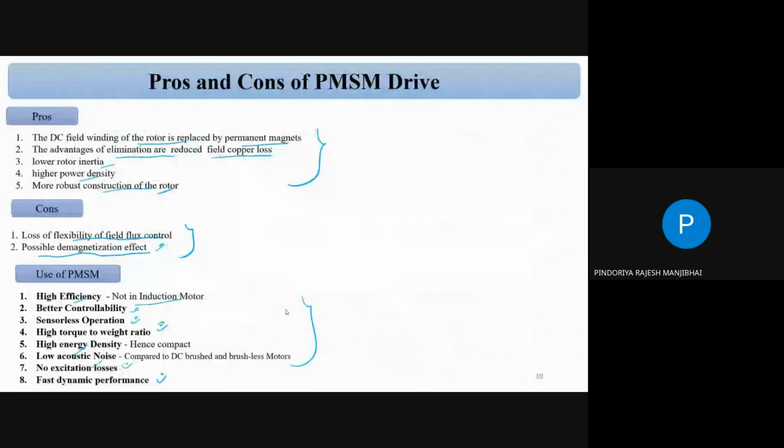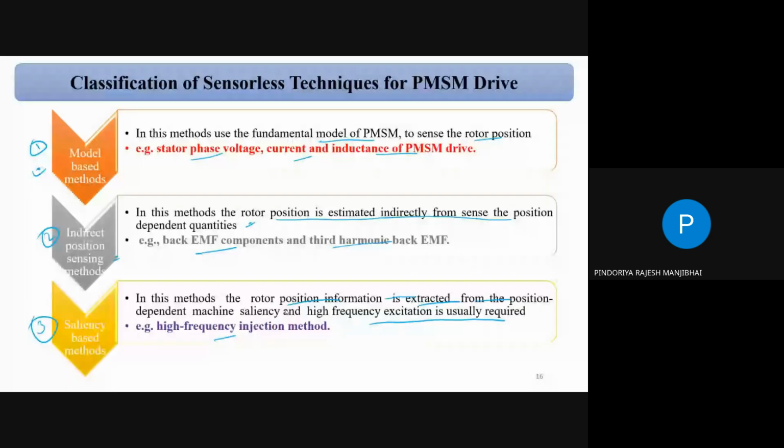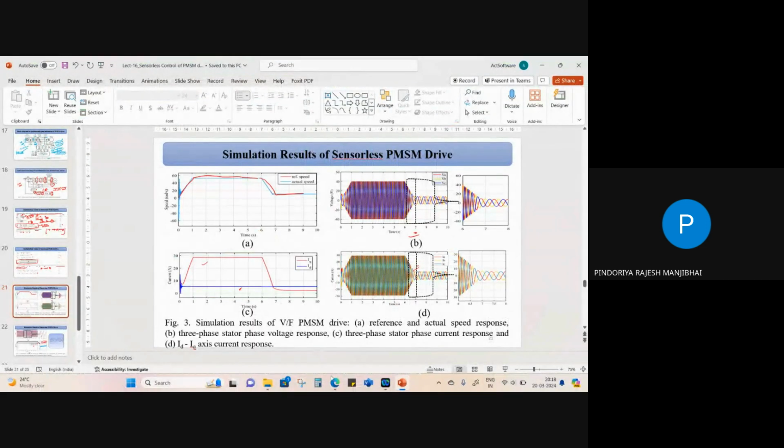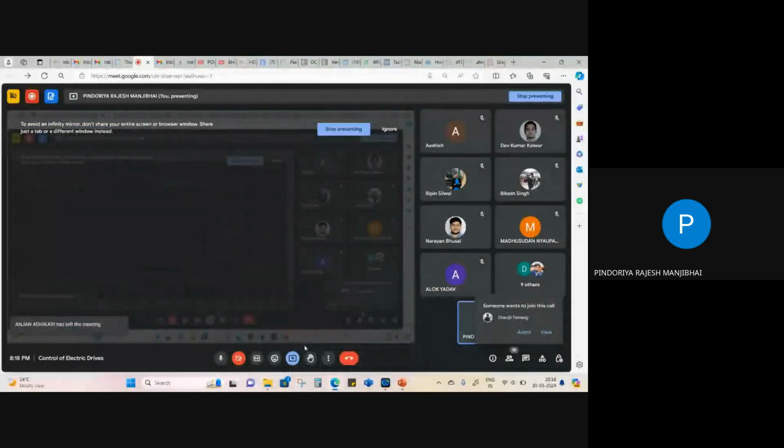Any more confusion? Any more query from today's class? Yes, student, any more query? So this is the last class. If you still have any confusion or doubts regarding the exam, please let me know.